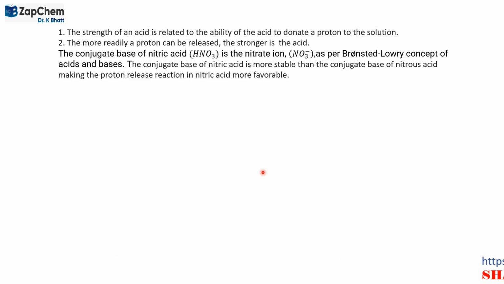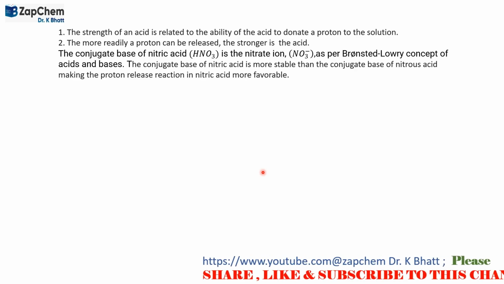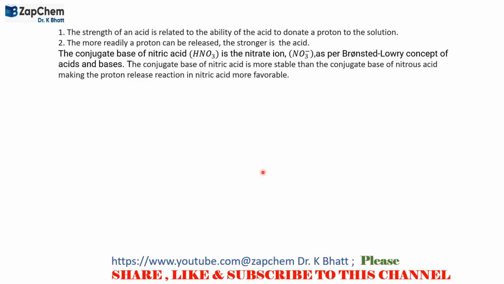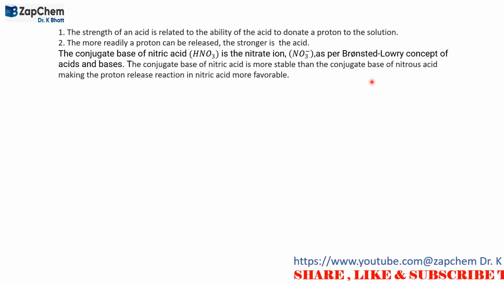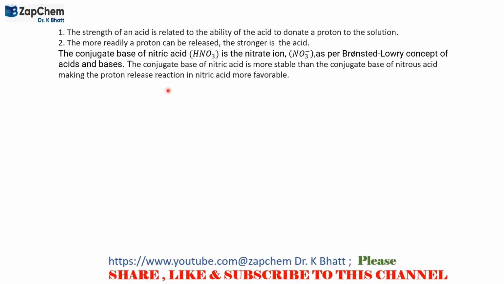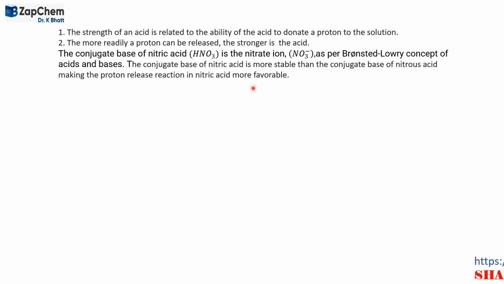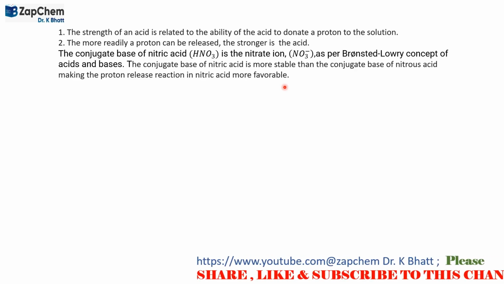And nitrate ion is the conjugate base of nitric acid, whereas NO2 nitrite ion is the conjugate base of nitrous acid. Now, the conjugate base of nitric acid is more stable than the conjugate base of nitrous acid, making the proton release reaction in nitric acid more favorable. That's why nitric acid is stronger than nitrous acid.